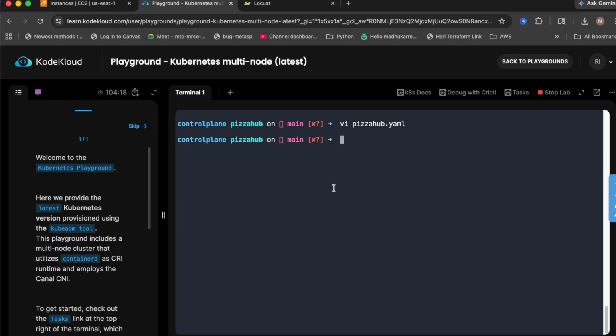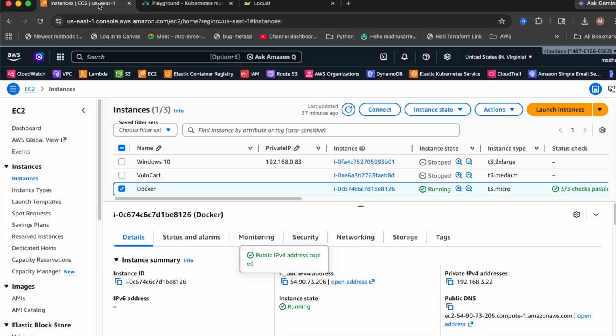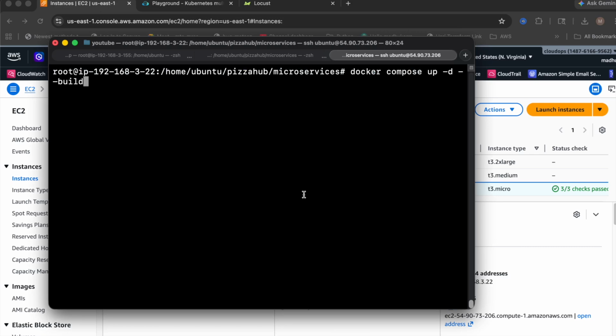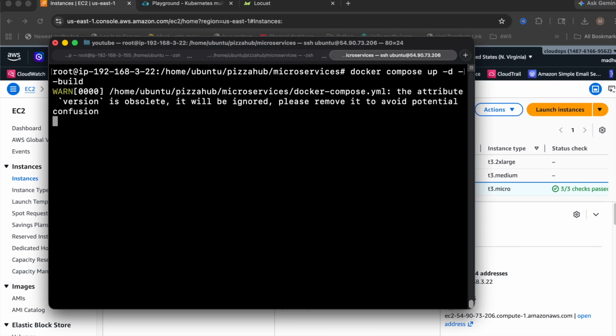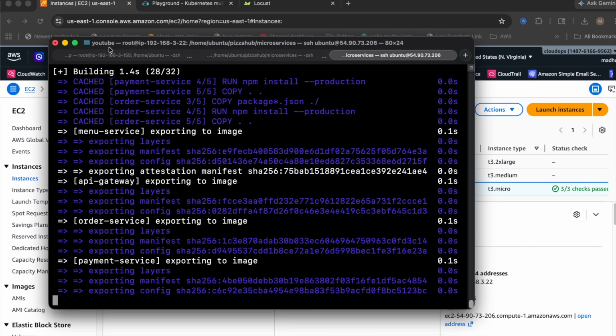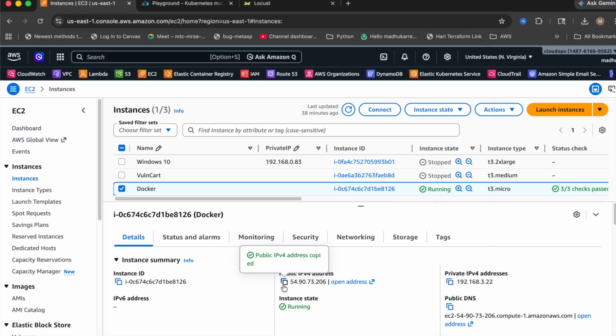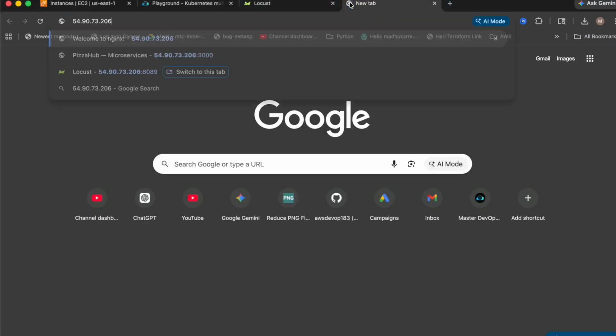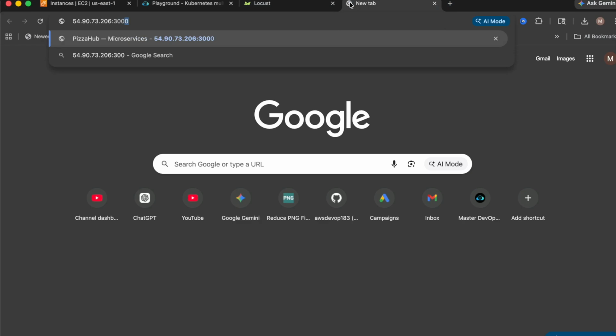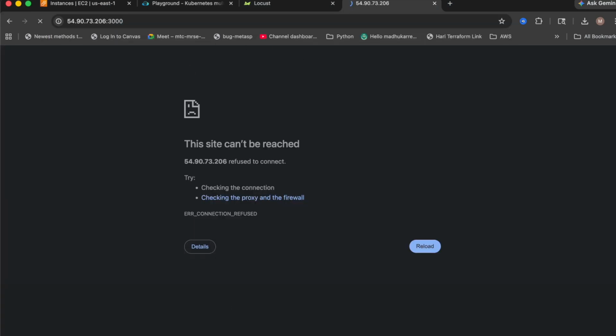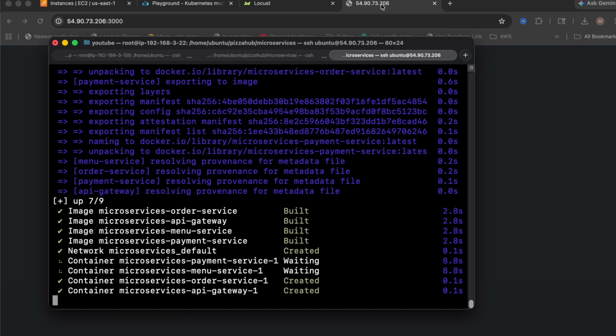Instead of just learning theory, let's try to understand why we need Kubernetes. So I do have an EC2 machine. I installed Docker and Docker Compose on it. I'm just going to run docker compose up --build. This is going to build the application, and then I can visit it on port number 3000. Once it is ready, you're going to see it over here.